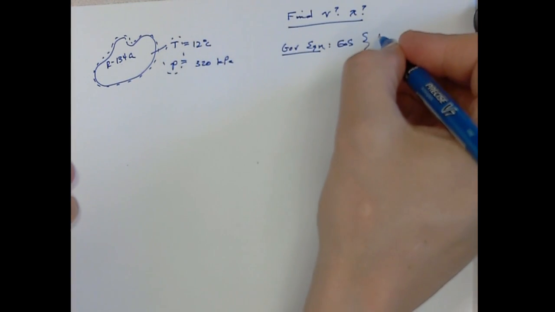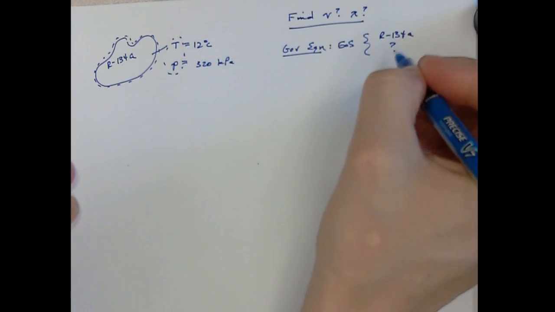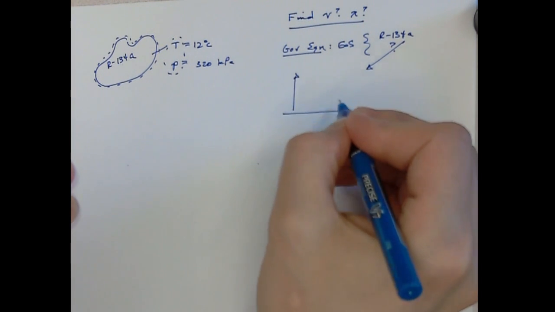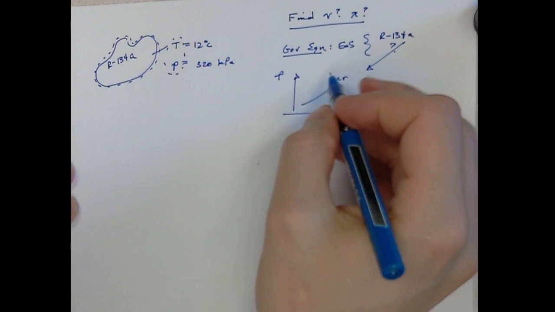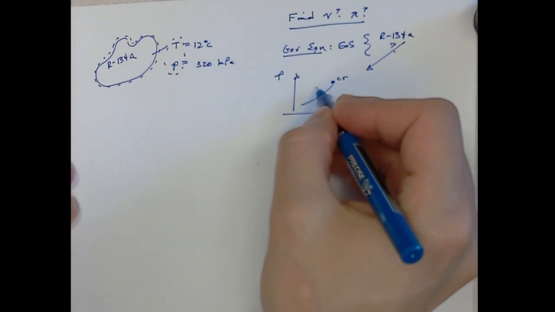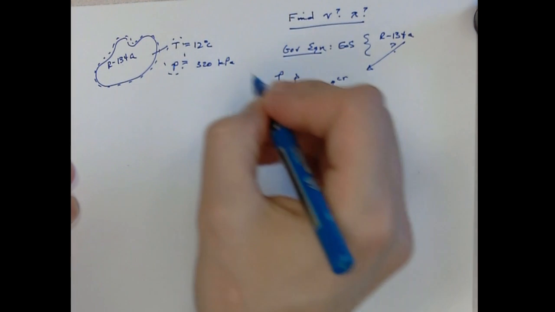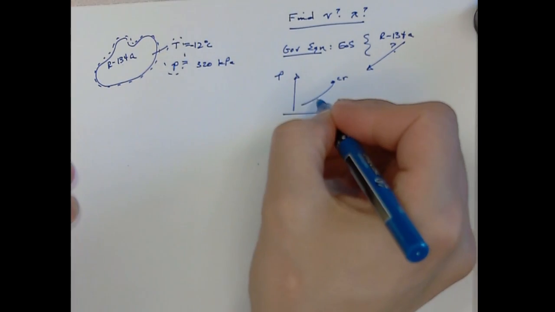The equation of state is dependent upon the substance and the phase. In this case, we don't know the phase, so how are we going to find it? Let's draw the vapor pressure curve, P and T. The critical point, we know that above this curve it's liquid, below it's gas. So in this case, we have, oops, this should be minus 12 degrees centigrade.